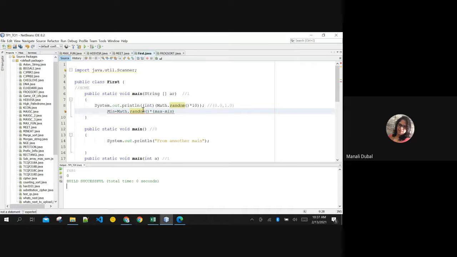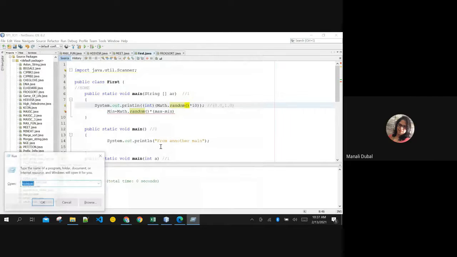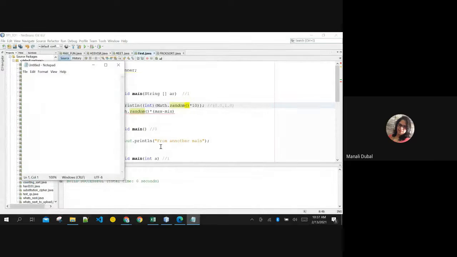So if you need a random number after a particular number, say for example, after 1 you want some random numbers, then whatever is the number generated over here, this is the random number.